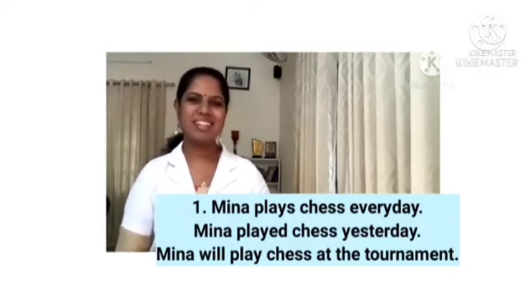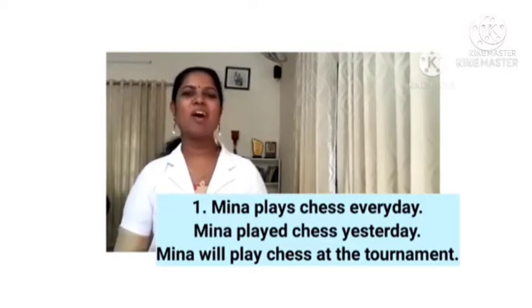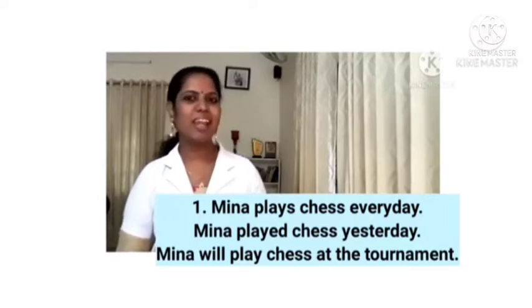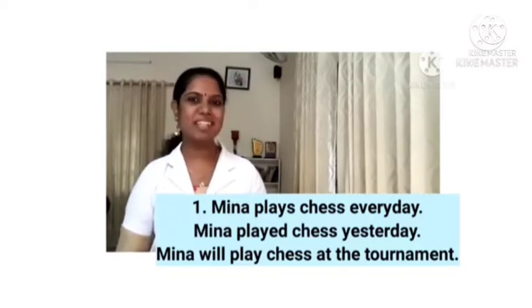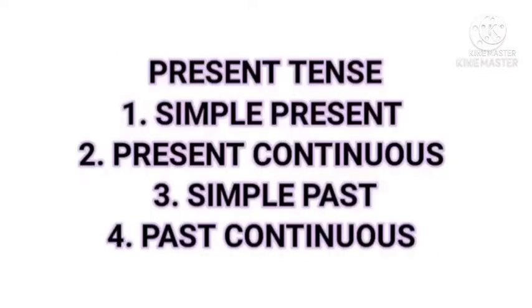Okay. So in these three sentences, the verb play shows three aspects of time. Plays, played, and will play show three aspects of time, means the present, the past, and the future. We can also say that it is the present tense, the past tense, and the future tense. And all these three tenses have four forms each. Which are the four forms? They are the simple form, the continuous form, simple perfect form, and perfect continuous form.